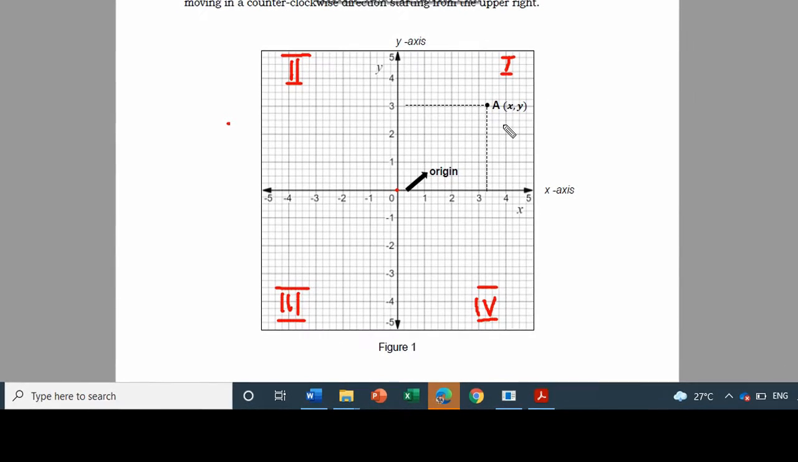Okay. Our coordinate x, y, for example, for this point A is 3, 3. Meaning to say, 3 for the value of x and also 3 for the value of y. So, in this illustration, it slightly exceeds 3. So, it should be 3 for the x and 3 for the y coordinate. Okay, so our point is named as point A.